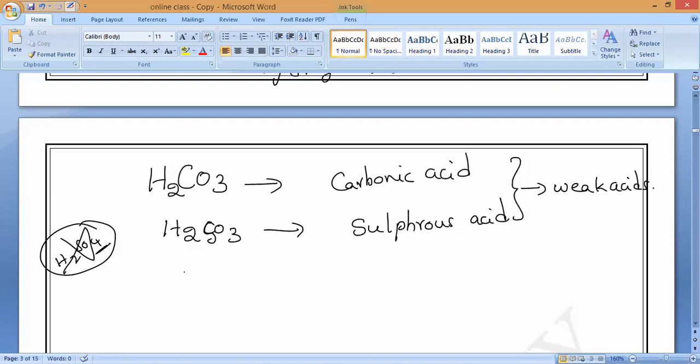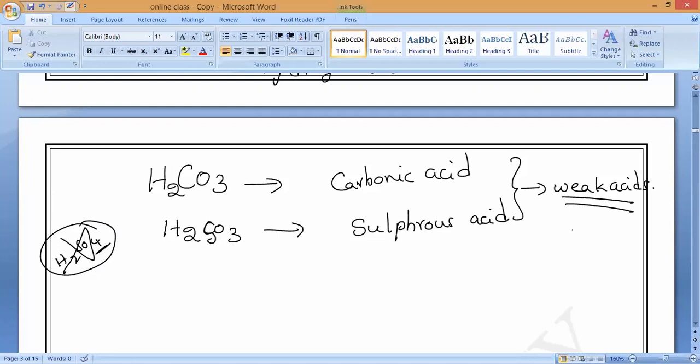These are called weak acids because they ionize only partially in water and form a very small amount of hydrogen ions. Due to the small amount of hydrogen ions in their solutions, we call them weak acids.